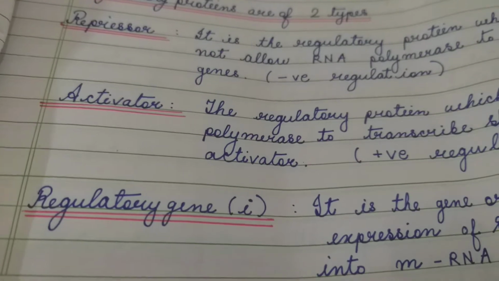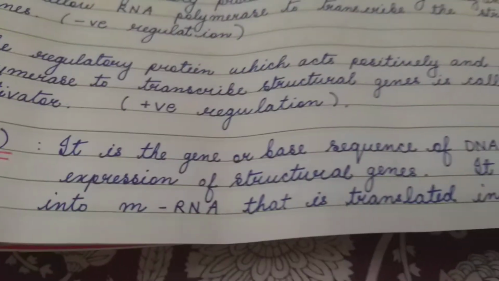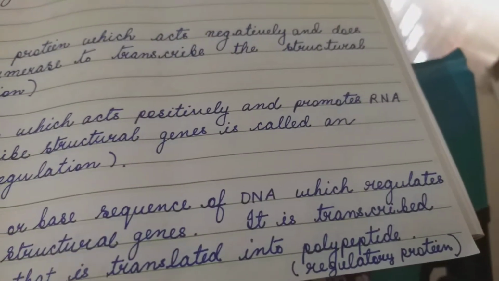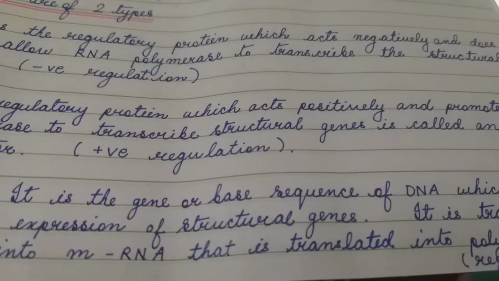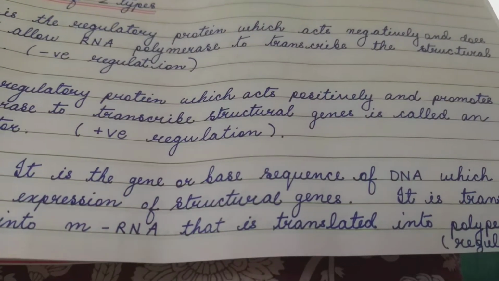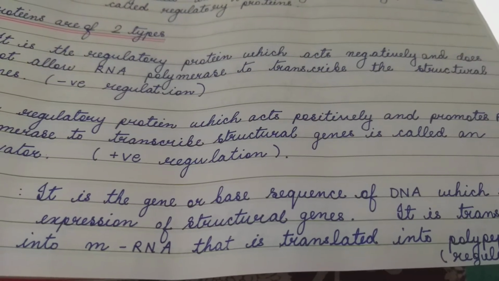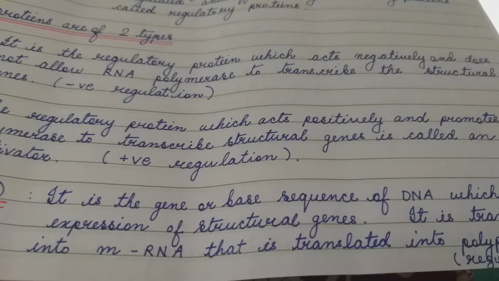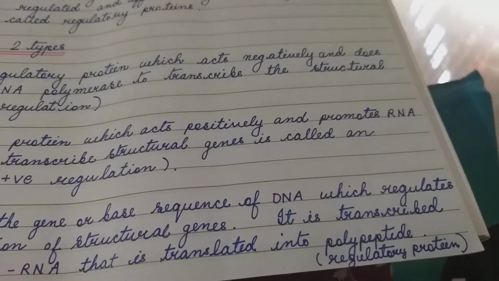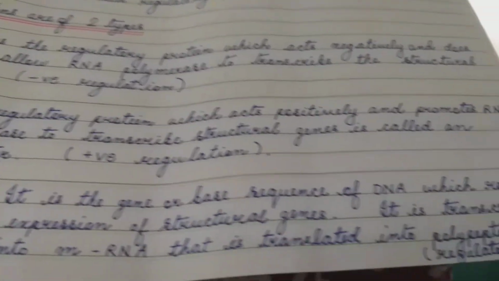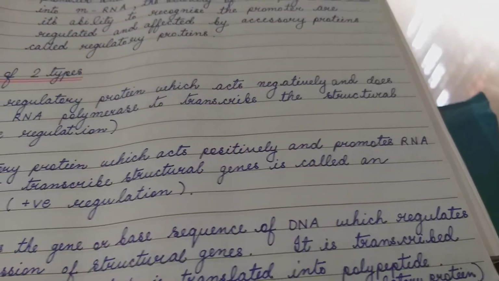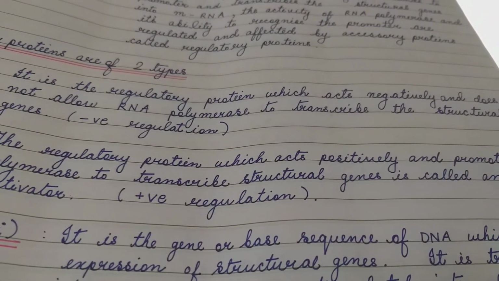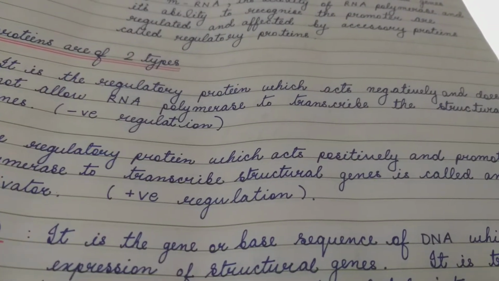Regulatory gene, represented by small i. It is the gene or base sequence or segment of DNA which regulates expression of structural genes. Structural genes are only transcribed into messenger RNA. So gene i regulates expression of structural genes. The structural genes are expressed into mRNA and then translated into polypeptides.